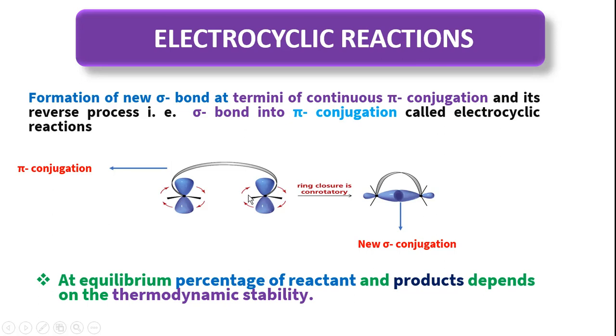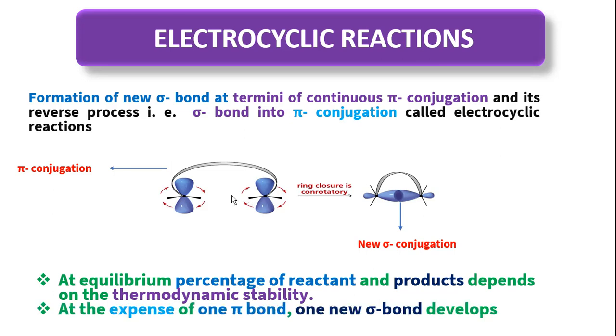At the expense of one pi bond in electrocyclization reactions, one new sigma bond is formed. That means if 3 pi bonds are present in the reactant, we only get 2 pi bonds in different positions, and the remaining pi bond converts into a sigma bond.